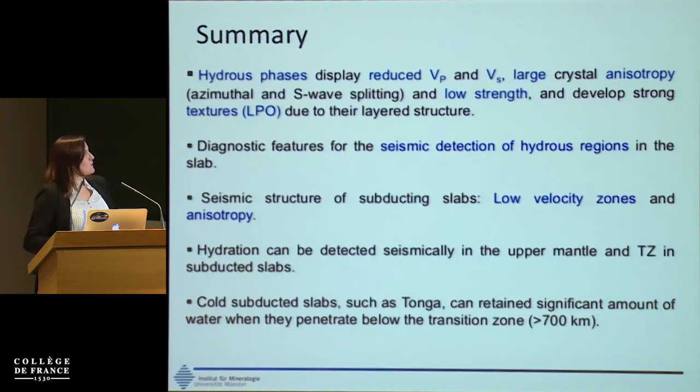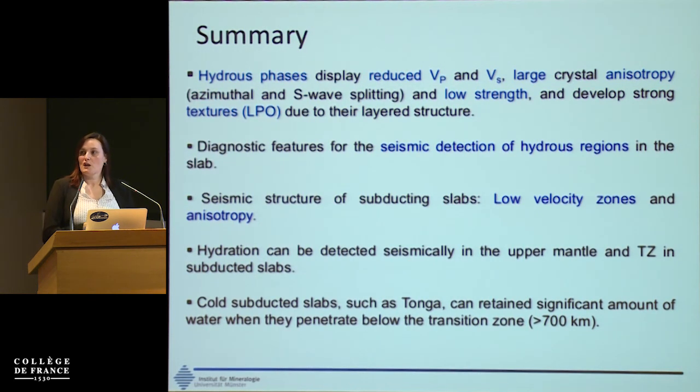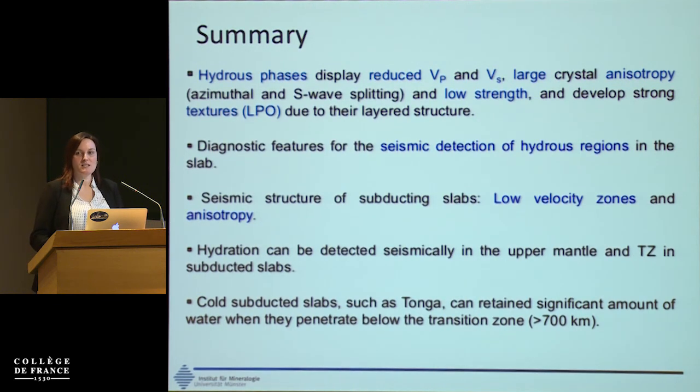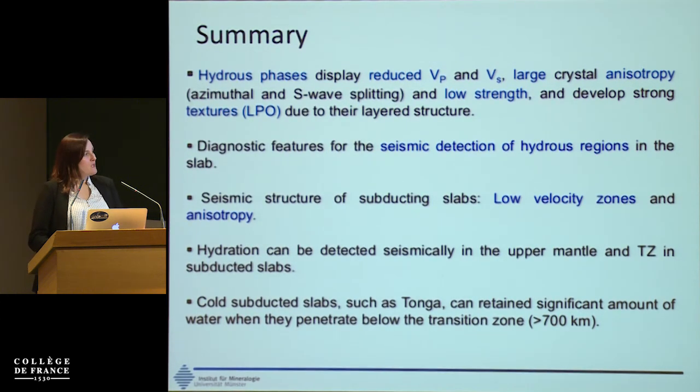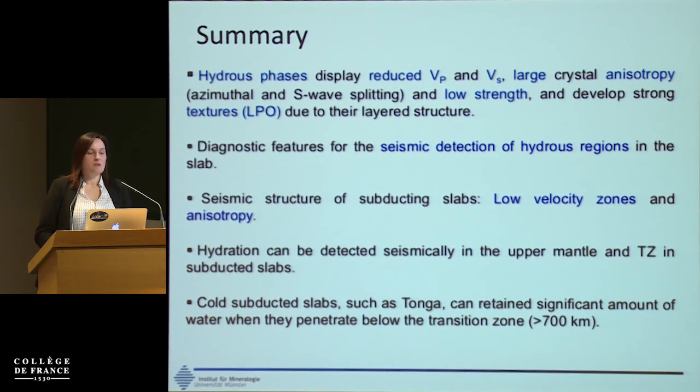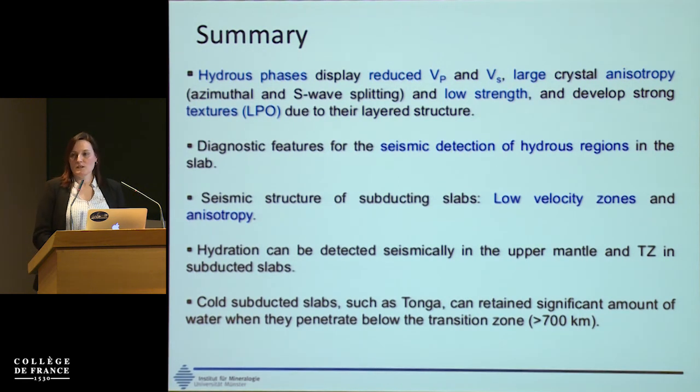I'm going to conclude here, and you have the summary of the best diagnostic features for identifying hydration in subducting slabs by seismic methods. But the point I would like to make is that we have better and better mineral physics data about the properties of materials, but we also need more detailed structures of what happens in the slab. And I think the use of the guided waves that we have been discussing this morning could be a potential way of distinguishing between anisotropy coming from both sides of the slab or the mantle wedge from the anisotropy coming straight from the slab.